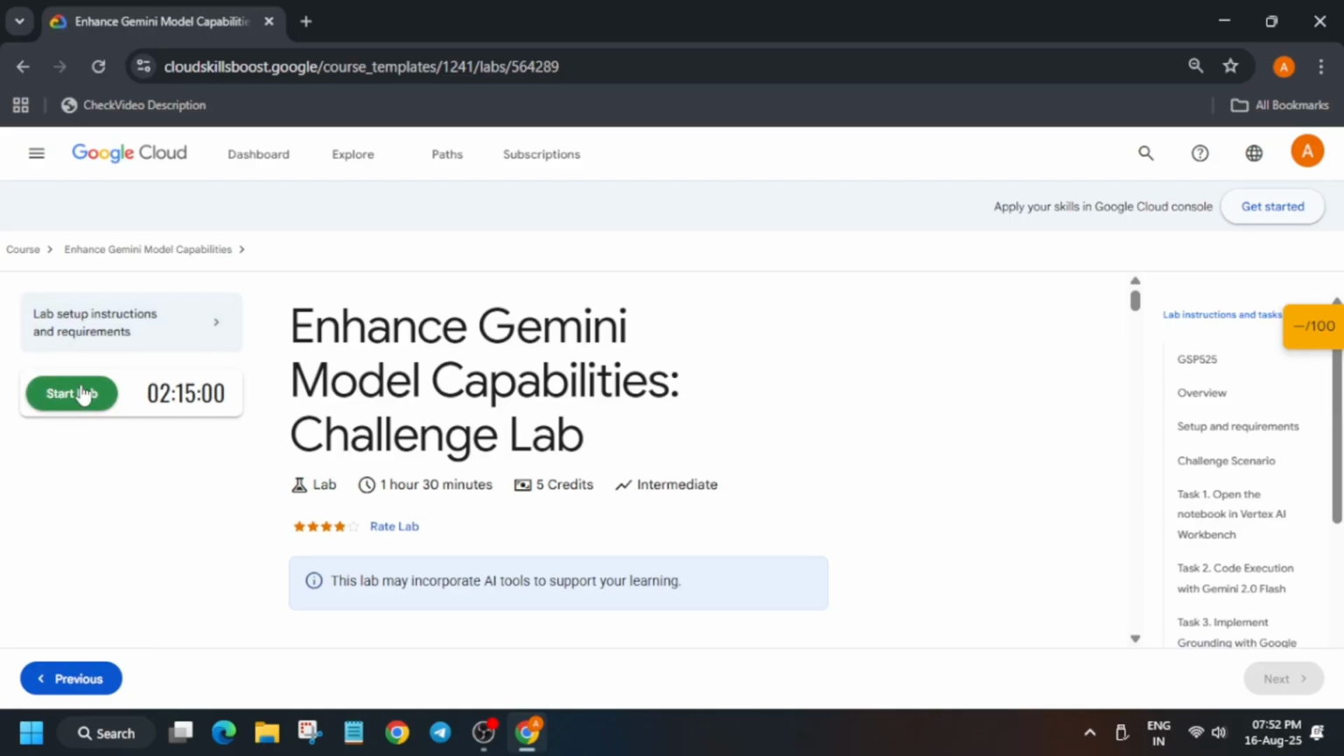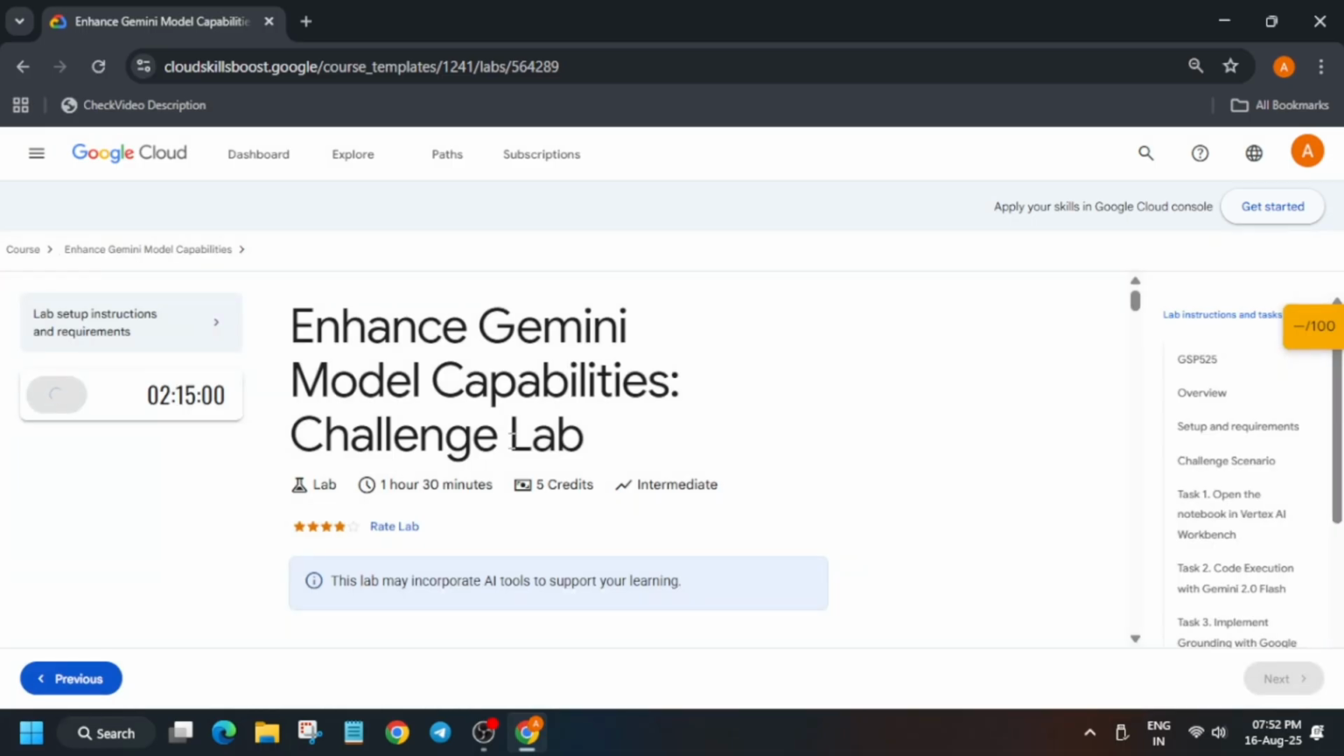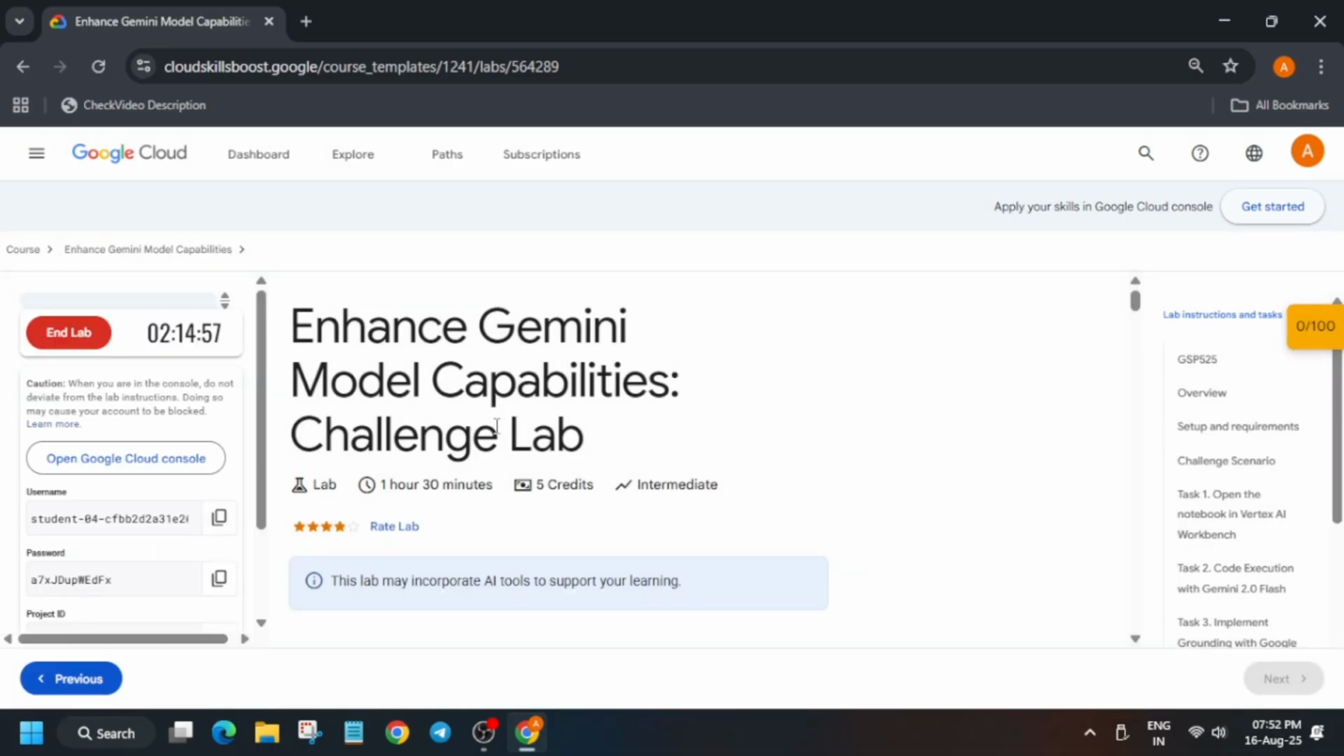Now just start the lab over here, and open the Cloud Console in an incognito window. If you get any kind of error that the lab is failing, just reload the browser and try again. Wait for it to open. Basically here you have to just click on I understand and agree and continue, and then we'll open the Vertex AI workbench.